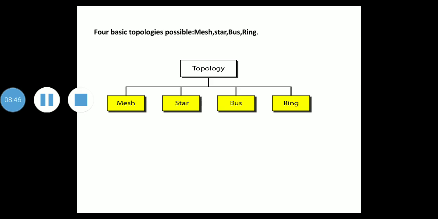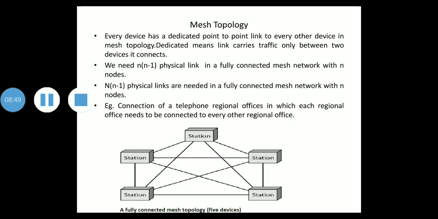Okay, so we are going to study these topologies one by one. First we'll see mesh topology. This diagram represents the mesh topology, which is a fully connected mesh topology with 5 devices. Is it clear? Now we'll discuss mesh topology. Every device has a dedicated point-to-point link to every other device. What does the term dedicated mean? It means the link carries traffic only between the two devices it connects.